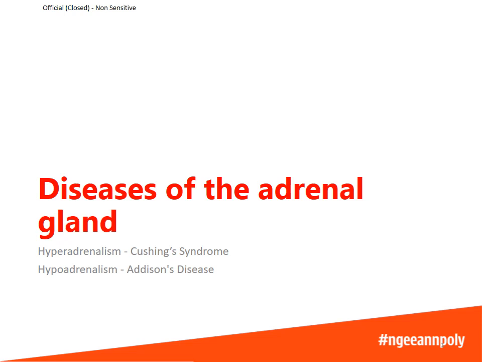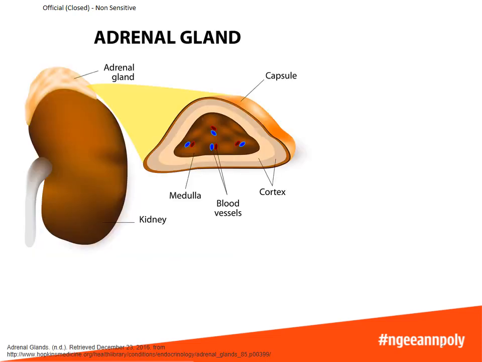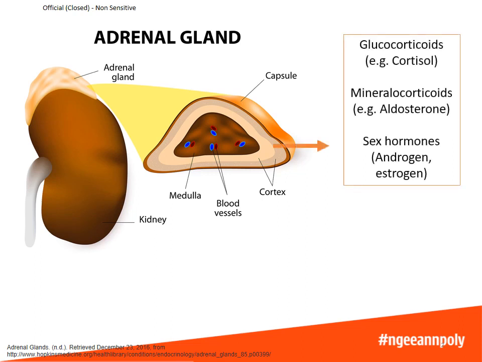This section covers disorders of the adrenal gland. The adrenal glands are located on the top of each kidney. Each gland has an outer cortex and an inner medulla. The adrenal cortex produces three types of hormones: glucocorticoids, mineralocorticoids, and sex hormones including androgens and estrogen. The medulla produces epinephrine and norepinephrine, which are best known for their function in the fight-or-flight response.